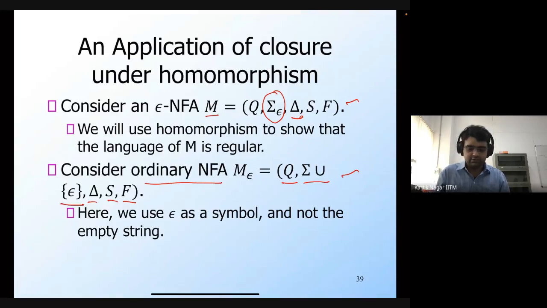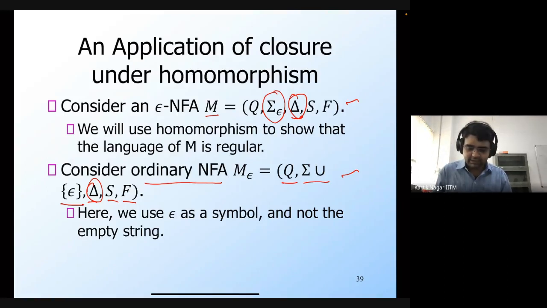To avoid confusion, we could have even used another symbol instead of epsilon. You could use any symbol here, but just to make sure that we can use the same transition function, I have reused this epsilon. But this epsilon here is not the empty string, it is the symbol epsilon.